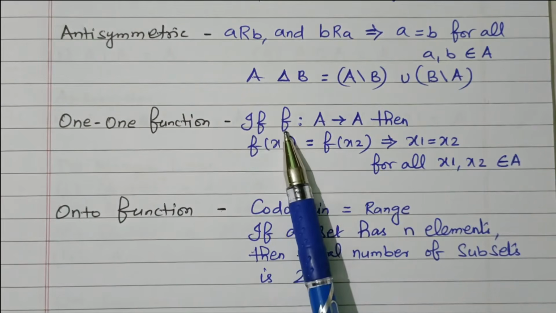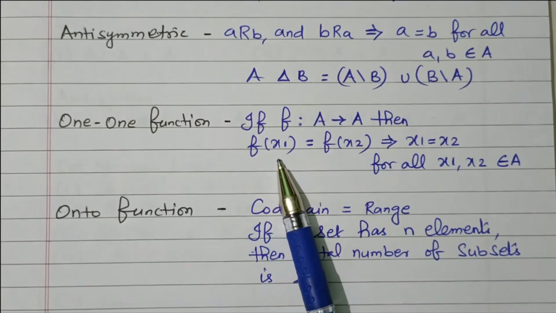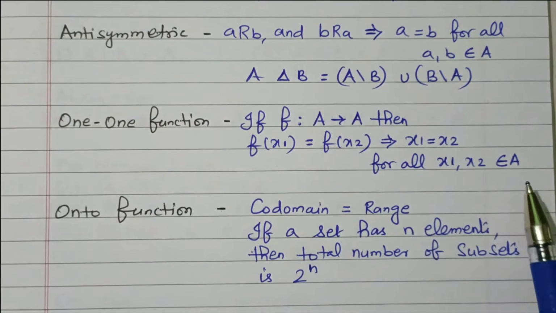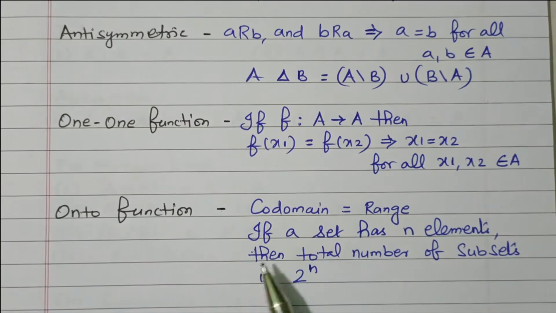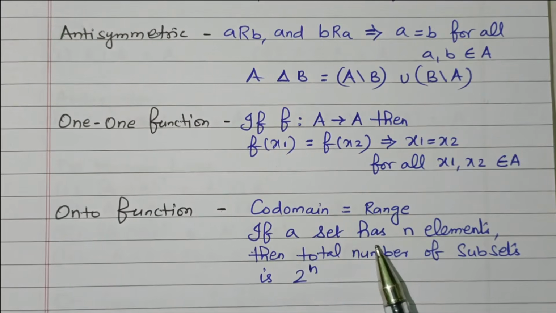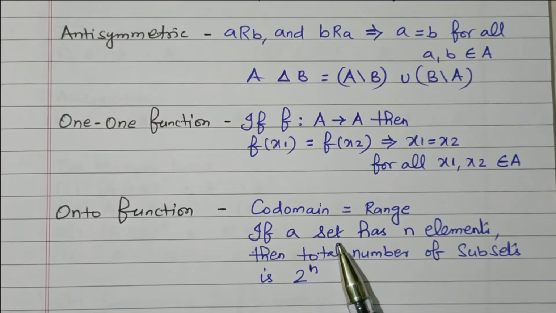The function f is available, A implies to A. Then f of x1 equal to f of x2 implies x1 equal to x2 for all x1 x2 belongs to A. Then onto function, codomain equal to range. If a set has n elements, then the total number of subsets is 2 to the power n. So onto function is, it will give the n elements available in the set means the total number of subsets will be 2 to the power n, right?